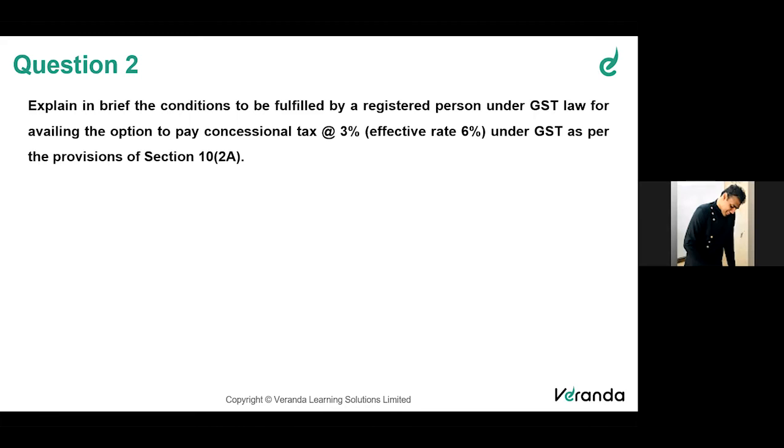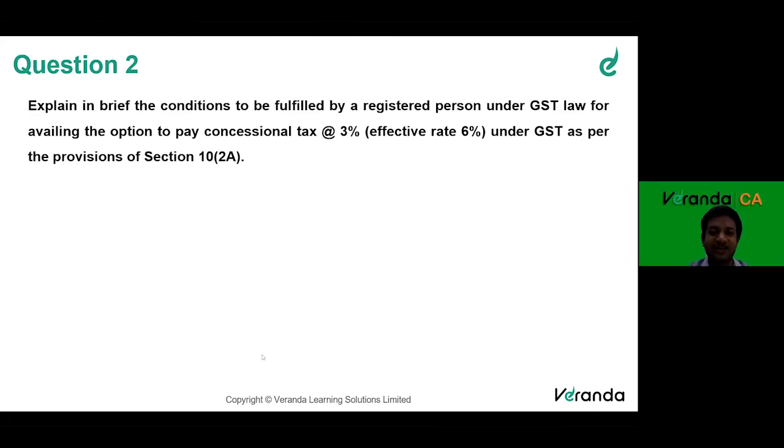He should not make any interstate outward supply of goods. Sorry, your name? Neil. Neil, please. No interstate outward supply of goods. Fantastic. So we cannot make any interstate supply. It is about supply of any goods: you cannot sell anything outside the state. If I am a composition person, I should sell within my state itself, because I'm a small taxable person. If you want to do supply outside the state, go and get registered as a normal vendor. Yeah, Neil.